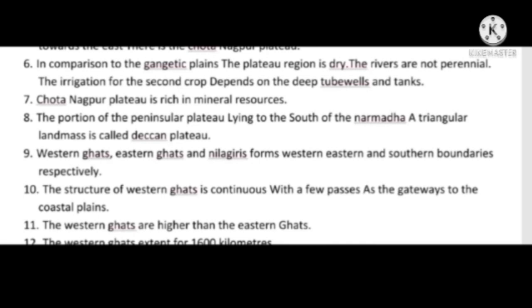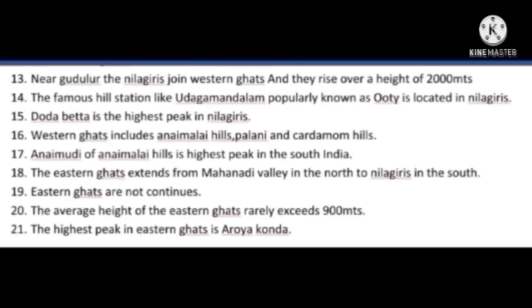The Western Ghats extend for 1600 kilometers. Near Gudalur, the Nilgiris join the Western Ghats and they rise over a height of 2000 meters. The famous hill station Udagamandalam, popularly known as Ooty, is located in the Nilgiris. Dodabetta is the highest peak in the Nilgiris.